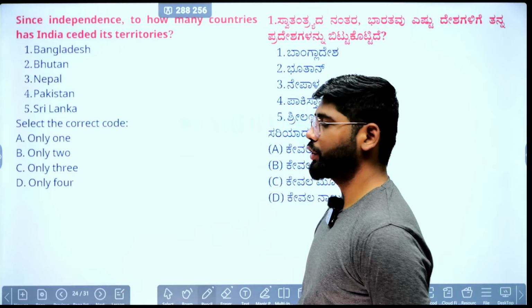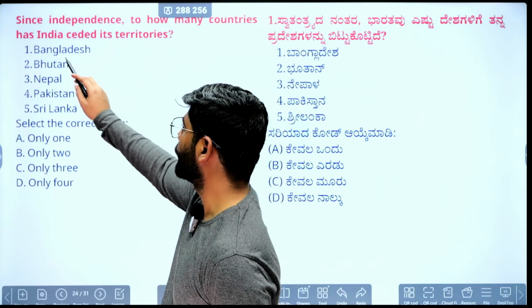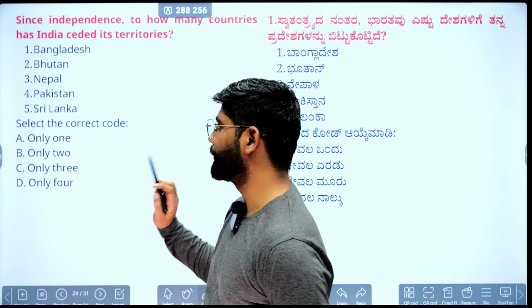Now this is the last question in today's session, so answer quickly. Since independence, to how many countries has India ceded its territory? Bangladesh, Bhutan, Nepal, Pakistan, Sri Lanka.